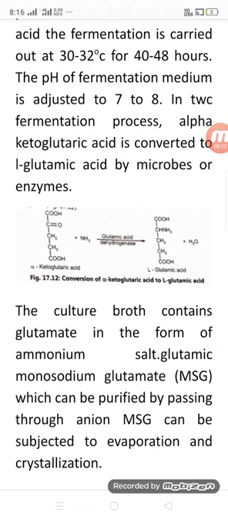Alpha-ketoglutaric acid is converted by glutamic acid dehydrogenase, and in the presence of this enzyme L-glutamic acid is obtained. The flow diagram is very important, and it shows the chemical reaction involved in the production of glutamic acid.